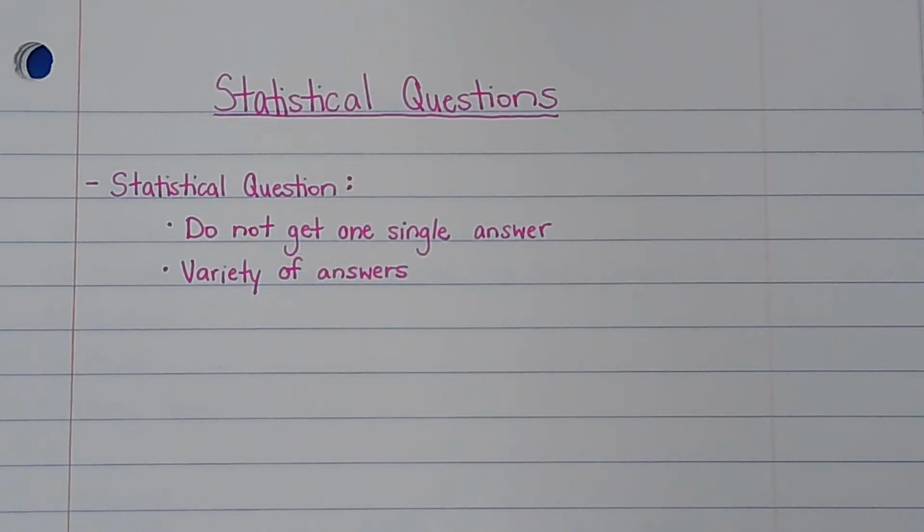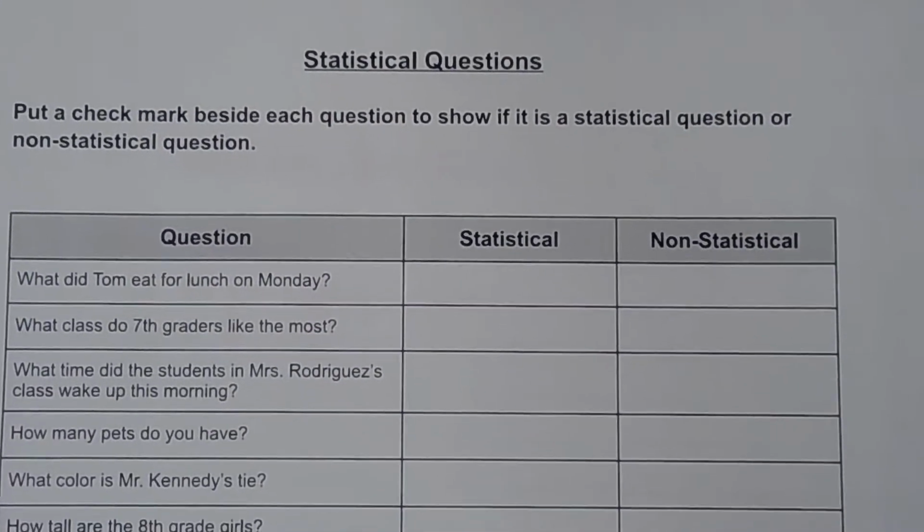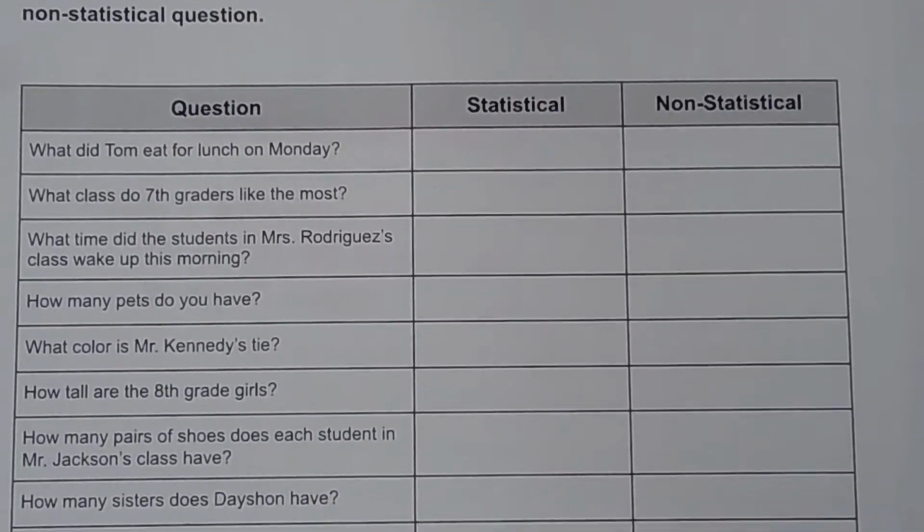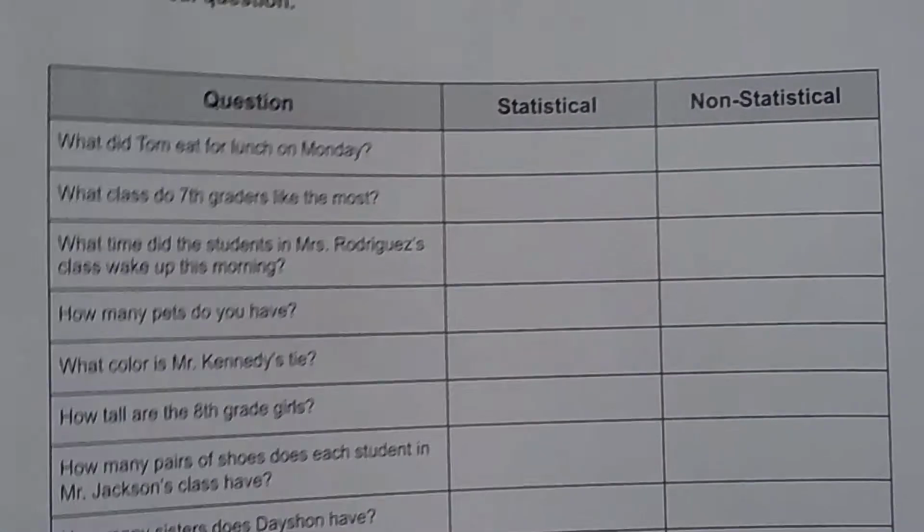Now, sometimes this can be confusing because of how it's worded. But hopefully we're going to do enough of them that you get to see, okay, this is statistical or this is non-statistical. A lot of times, if it's real specific, it will be non-statistical because there's only one answer. Whereas if it's a more broad question, like it could be answered by several people, then it's going to be statistical because it could have different answers. So I want to look at this sheet right here I've attached on Canvas. We're just going to put a check mark as to whether we think it's statistical or non-statistical.